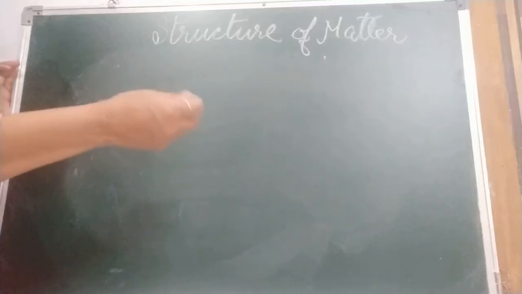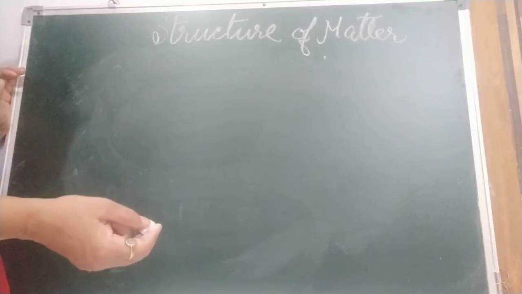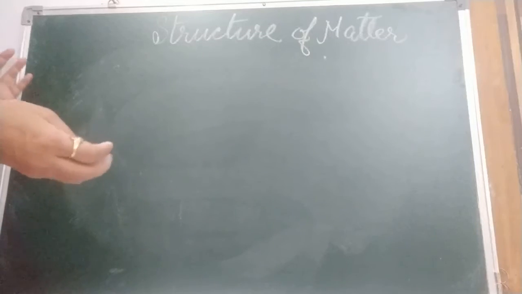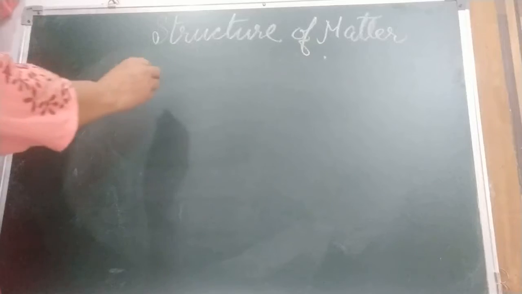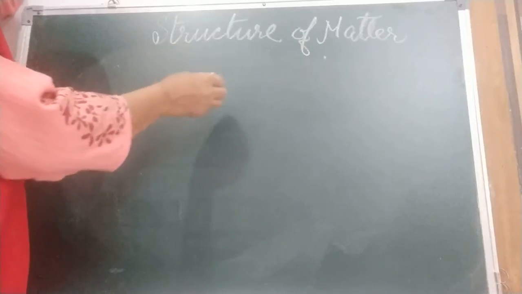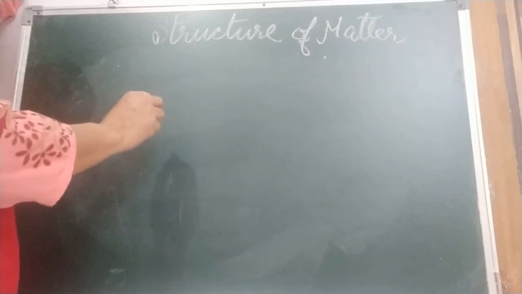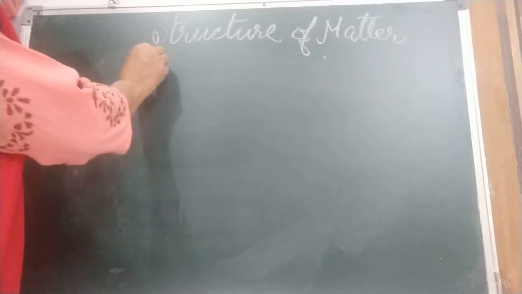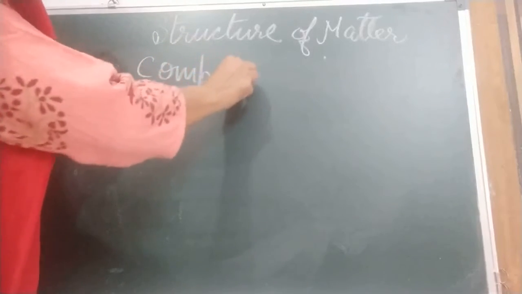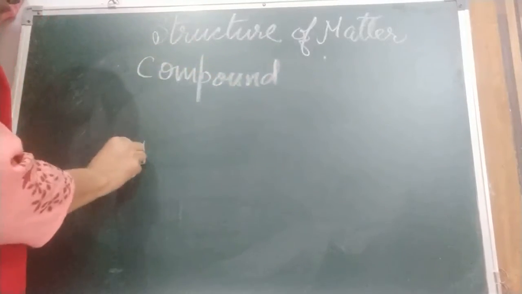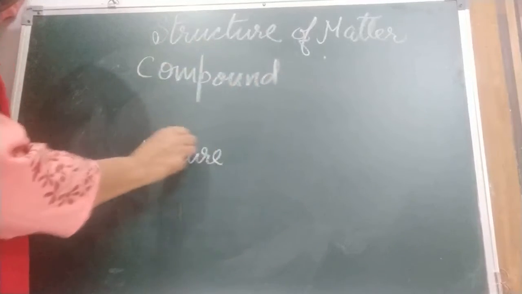In previous classes, like class 6, you have read about a mixture of rice and pulses. In the same way here we mix 2 elements and we can separate them. I am giving you a very nice example of compound and mixture. We will do one activity.